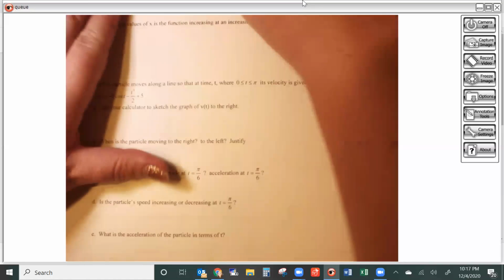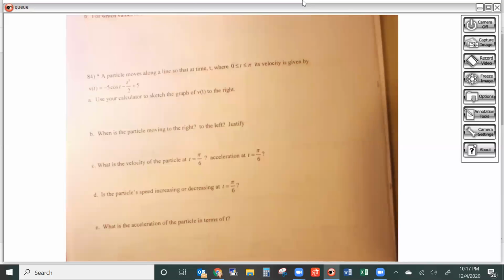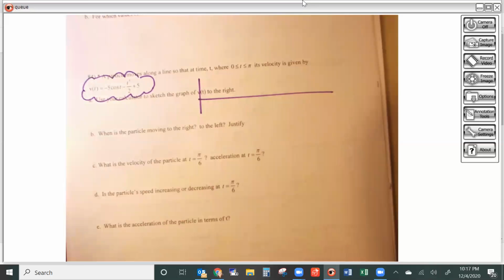All right, we're almost there. Let's see, number 84 is a good question just about calculator skills. So they already give you the velocity and they're just asking you basically to graph that. So if you take your v of t, put this in your calculator, then we're going to sketch the graph to the right. So let's start off with that.